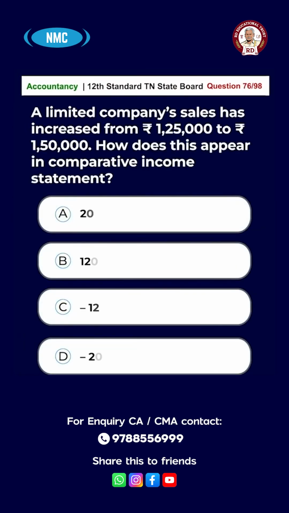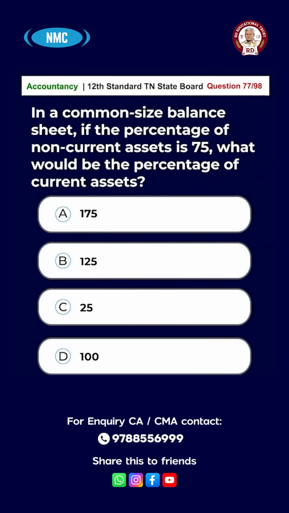Question number 76. A limited company's sale has increased from 1,25,000 to 1,50,000. How does this appear in comparative income statement? A, 20%, B, 120%, C, minus 120%, D, minus 20%. The answer is option A, 20%. Question number 77. In a common size balance sheet, if the percentage of non-current asset is 75, what would be the percentage of current asset? A, 175, B, 125, C, 25, D, 100. The answer is option C, 25.